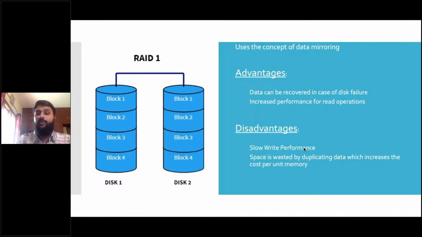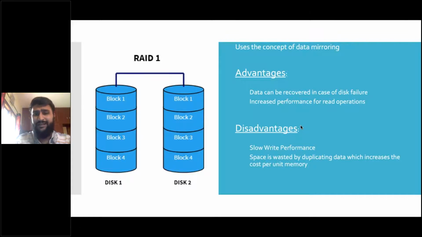Because it's duplicating the data, it is doing it twice. It is completing the same task twice. So the write performance will be slow, but the read performance is fast actually. If you look at it one way, space is also wasted here, and cost per unit is very high.